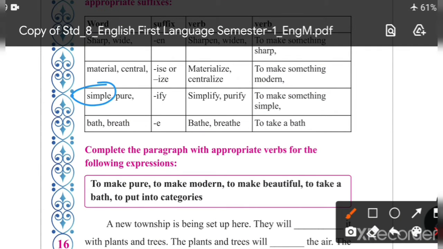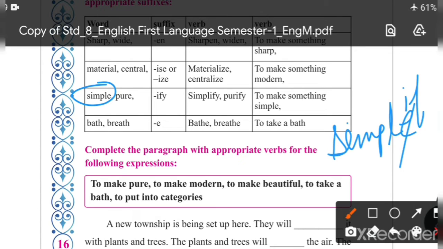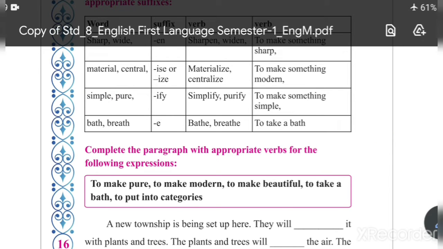Third one is simple, pure. Simple. You can add fy to make it a verb and it becomes simplify. Students, be careful in the spelling of simplify. You have to drop e, and instead of writing e, you will write ify and it will become simplify, to make something simple. Understood? Then pure. The verb form of pure is purify, purify. It means to make something pure. Understood?